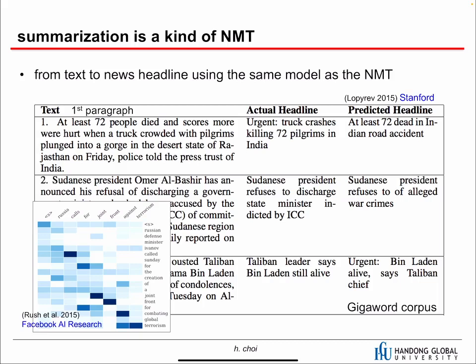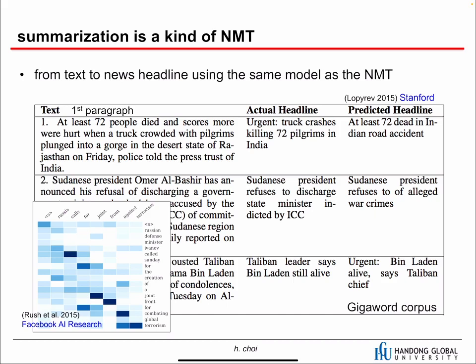And summarization is a kind of neural machine translation. Before neural machine translation, there was no real summarization. Actually, there were some people trying to summarize text, but back then the summarization was based on just selecting some important sentences from the text. So it was not really summarization.